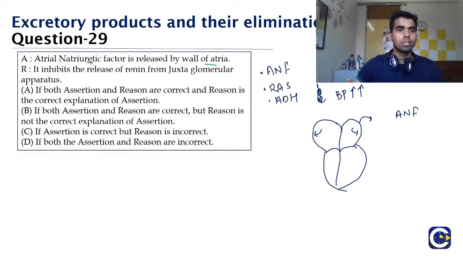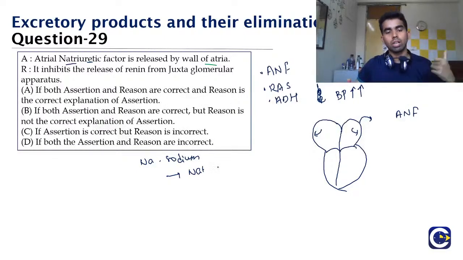Uresis means to excrete out in the urine, and natri means sodium. So ANF increases the release of sodium in the urine, and I told you that sodium doesn't go alone, it takes the water with it as well,